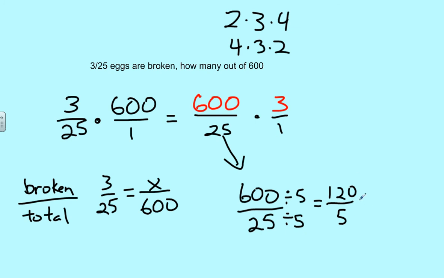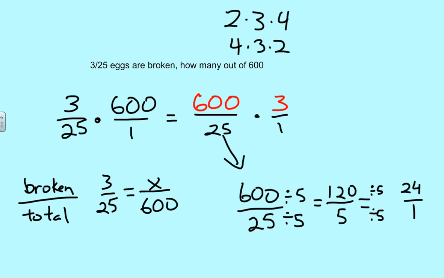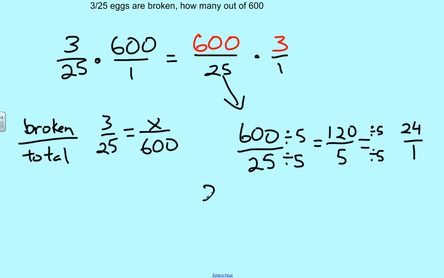Or we could keep going. I can divide this more. These both end in 0 or 5, which means I can divide them both by 5 evenly. And that'll give me 24 over 1. Okay? So what this really means is we can rewrite this as 24 over 1, which is the same number as 600 over 25,